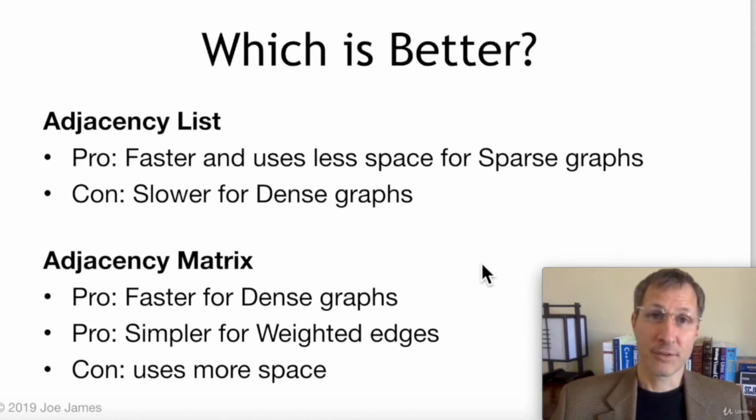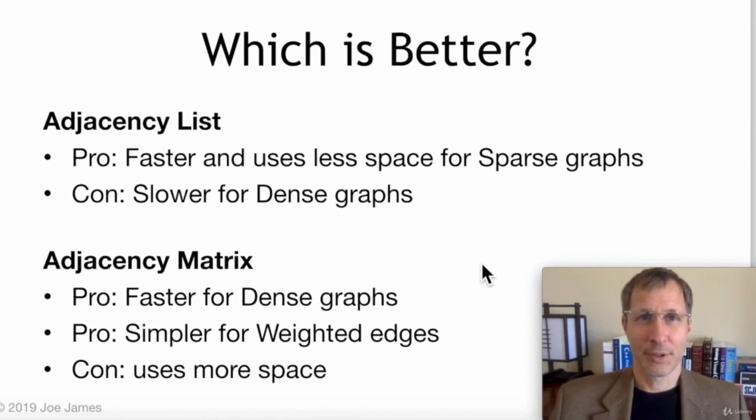So some trade-offs. An adjacency list is faster and uses less space for a really sparse graph. But the con is that it's slower for dense graphs, because for dense graphs it would have to iterate through all of the neighbors. And an adjacency matrix is faster for dense graphs because it can easily look things up using an index. It's also simpler for weighted edges. It's very easy to implement weighted edges. But the con is that it uses a lot of space. So as the number of vertices grows, the amount of space required for the adjacency matrix grows by a factor of v squared. Next, we're going to learn how to implement each of these methods in Python.